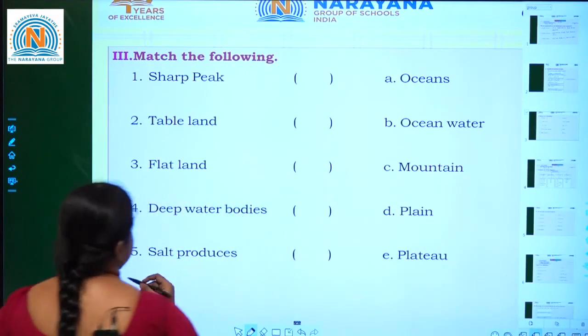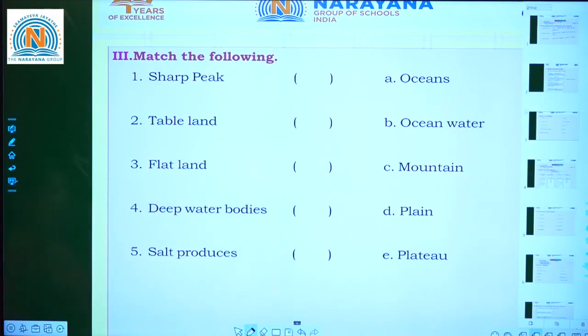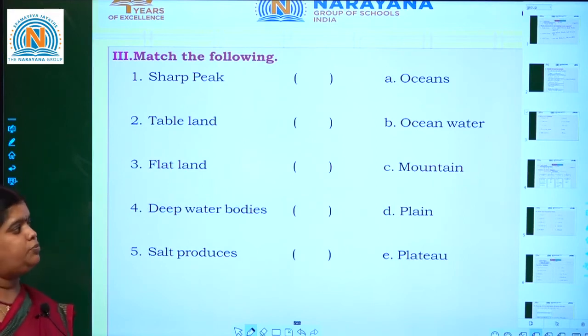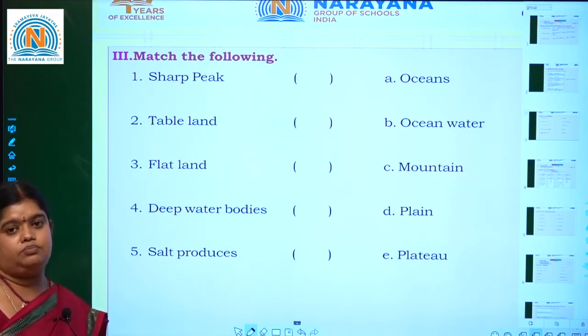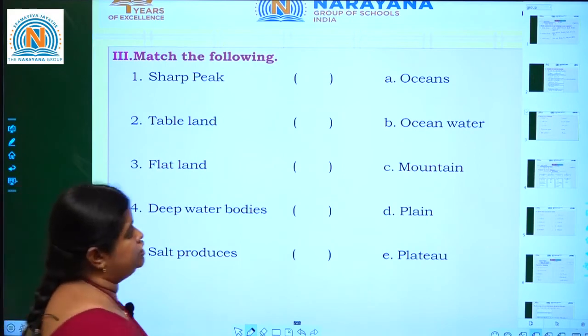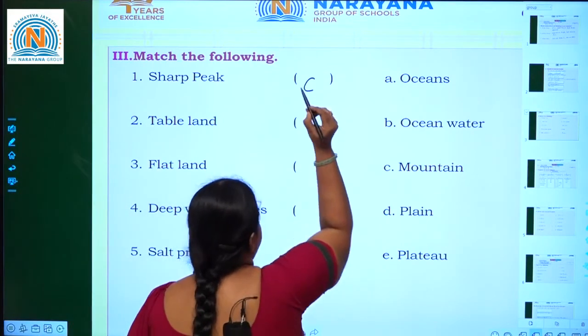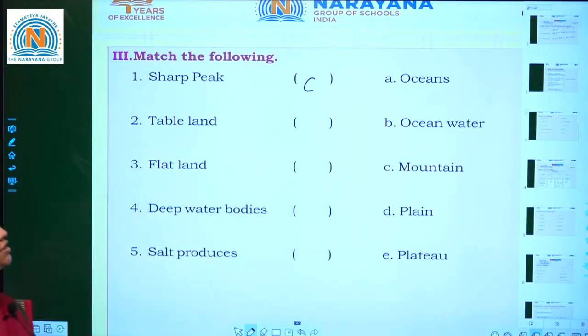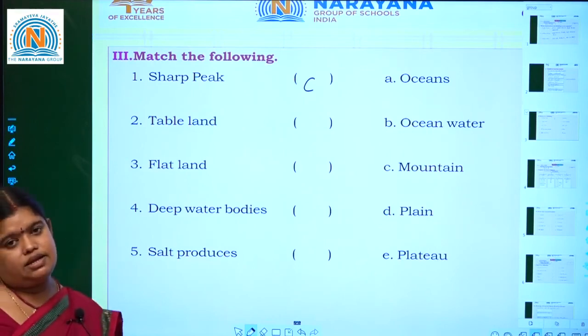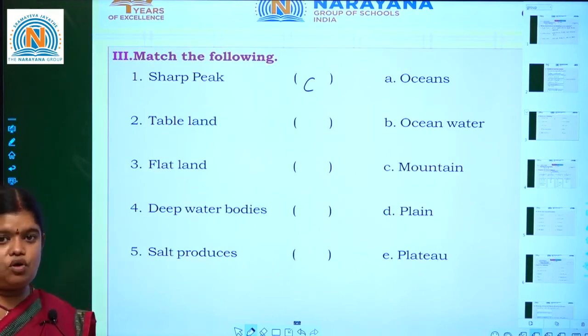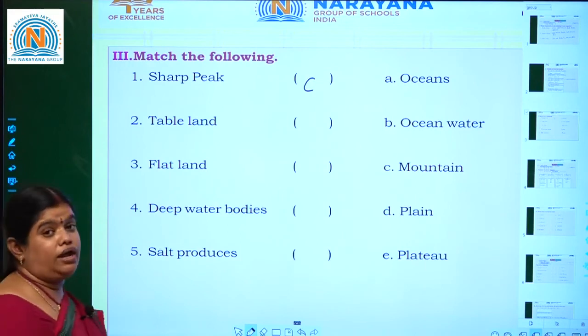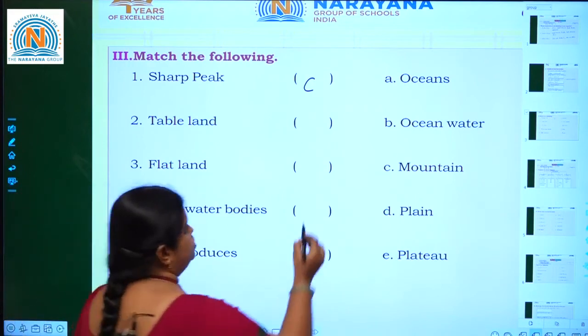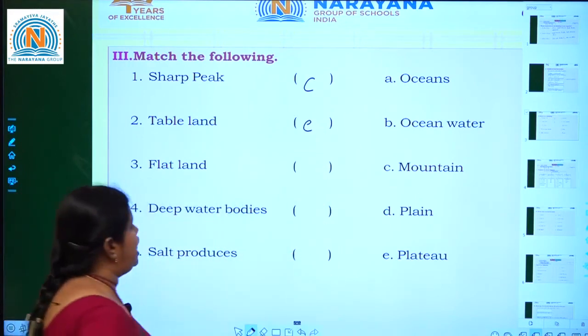This is match the following. What is the first one? Sharp peak. What is a sharp peak? Peak means it is a mountain. So what is the answer? Yes, C is the answer. Next, tableland. What is the other name for tableland? We call it plateau. Why? It is like a table. Yes, E is the answer.